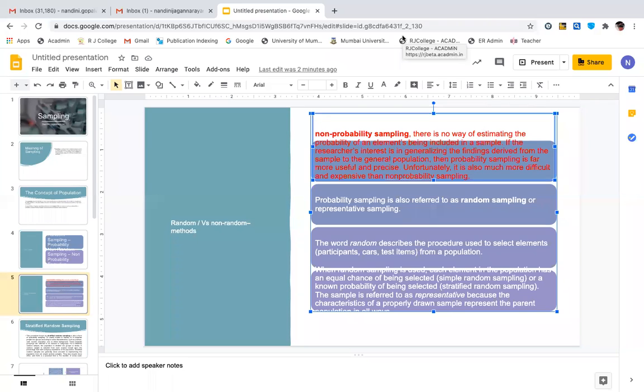Supposing there are 600 students, you will be made into 6 groups, 100 students each, and 10 students from each group will be taken. So this makes it a non-probability sampling, wherein you are divided into groups, and from each group I'm going to select 10. So again, it is becoming much more time consuming, and sometimes it may even prove to be expensive.